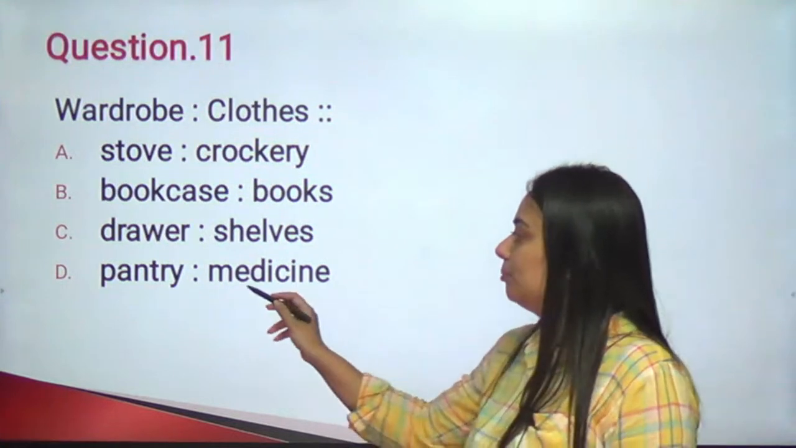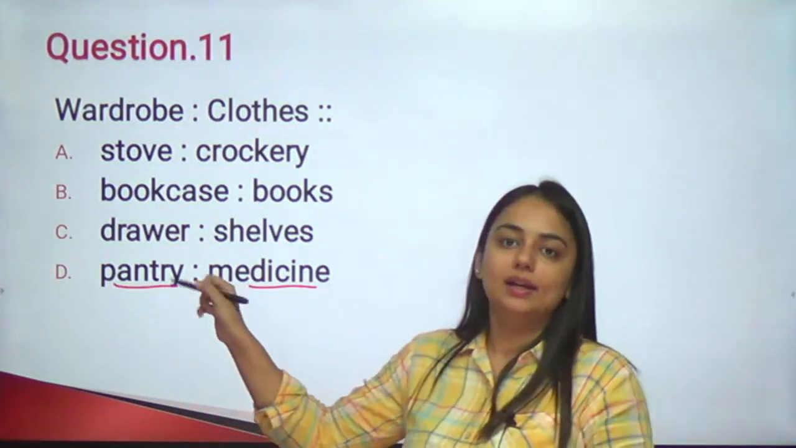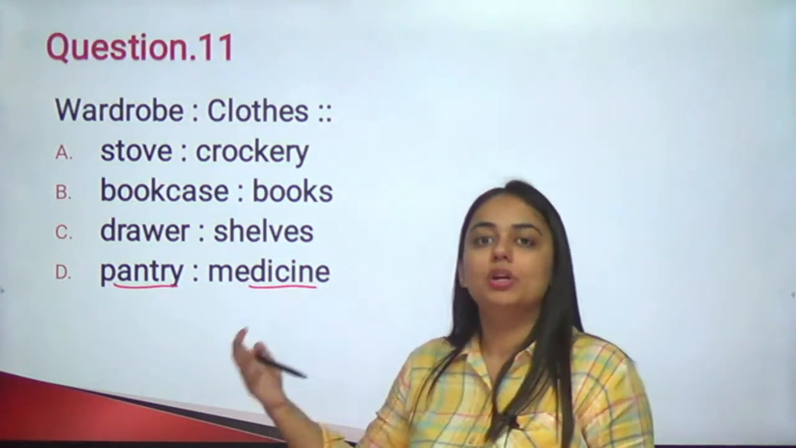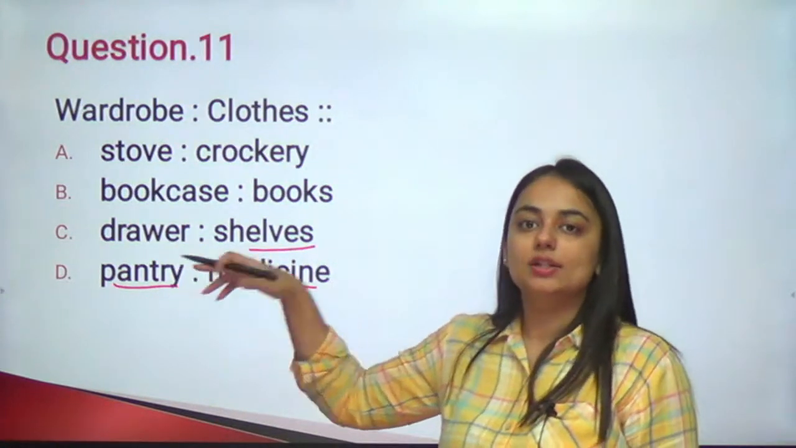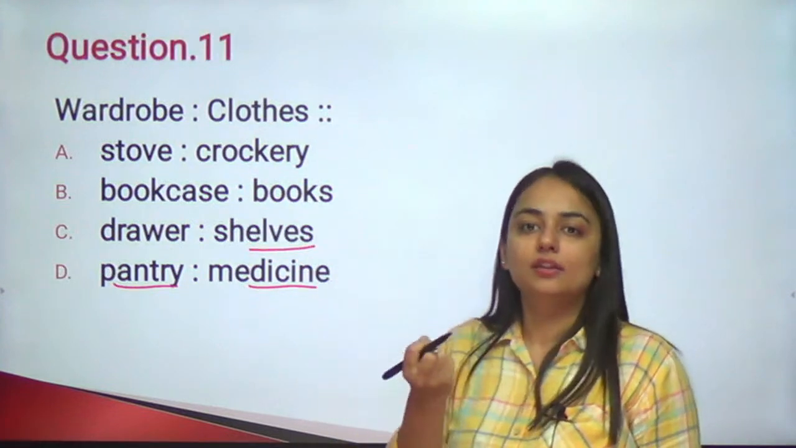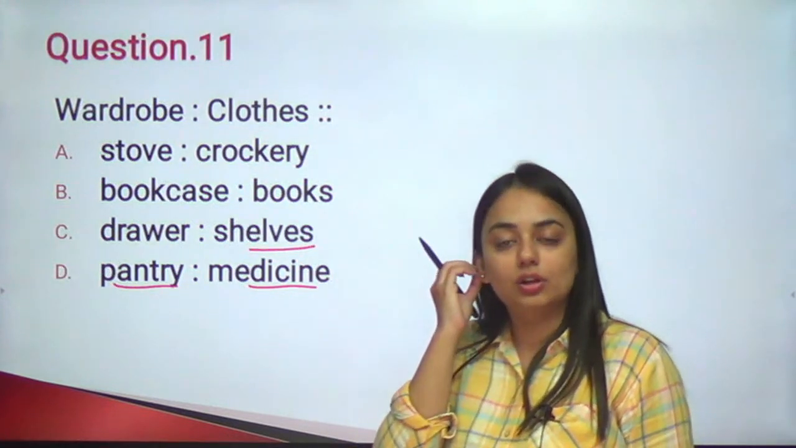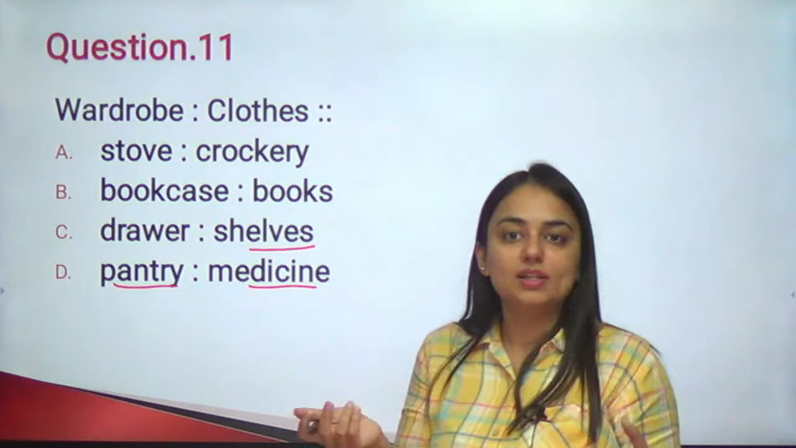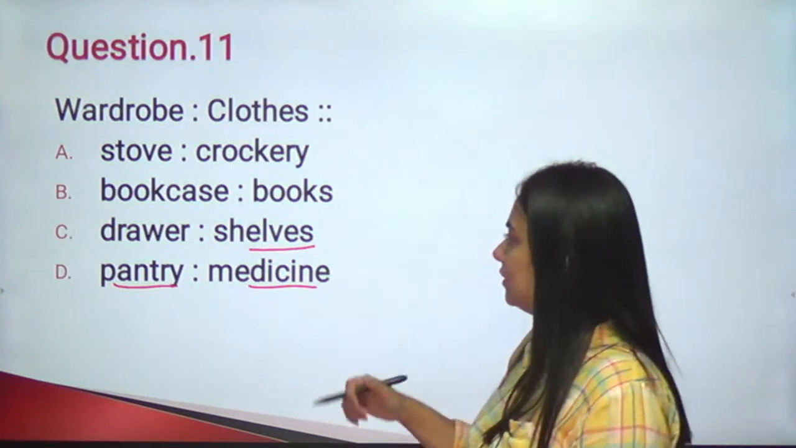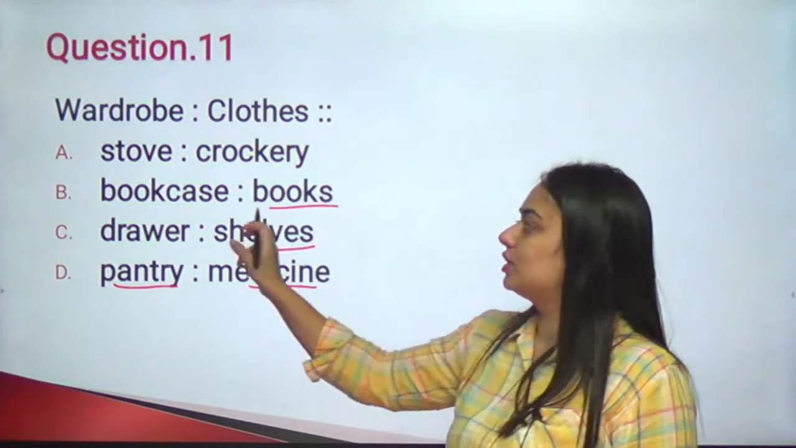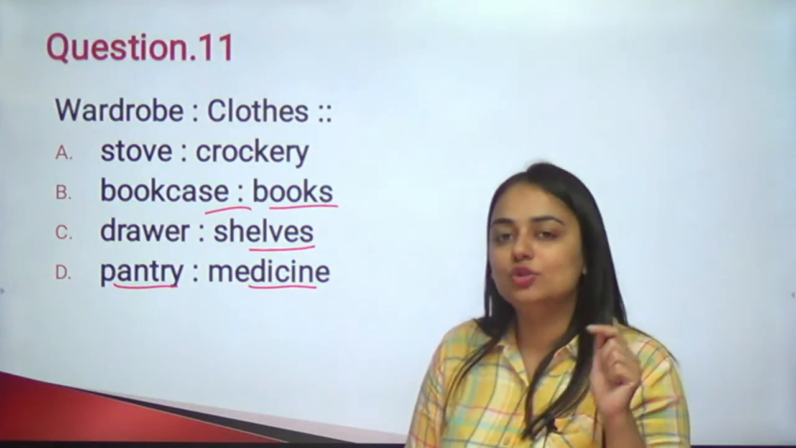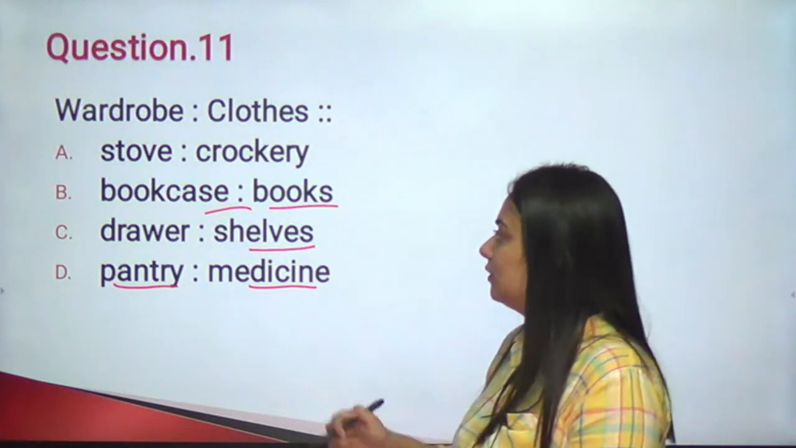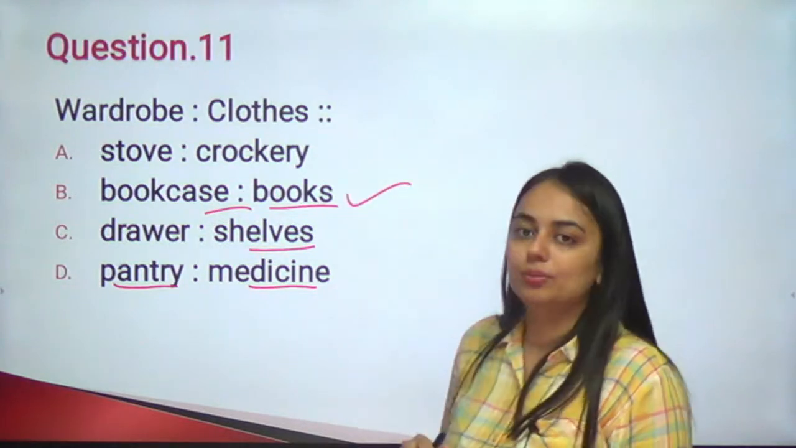Similarly, do we keep medicine in a pantry? A pantry is a kind of kitchen, so there can be other things other than medicine. Do we put shelves in the drawers? Shelves are a different thing, drawers are different. Drawers are storage places which you draw out. A shelf is a different one. Do we keep books in the bookcase? Yes, we do. By decoding the structure like this, look how easily we've reached the answer. The answer should be this one.